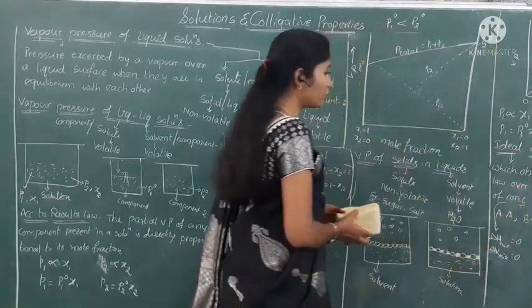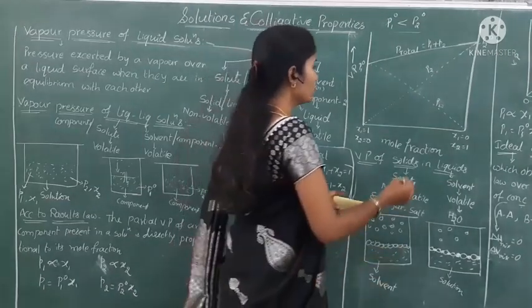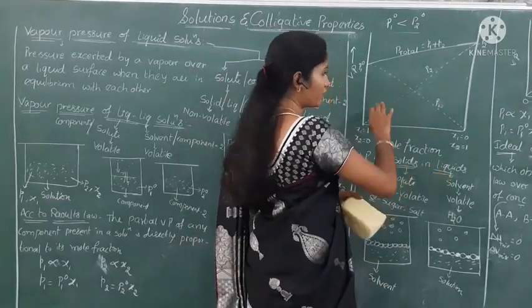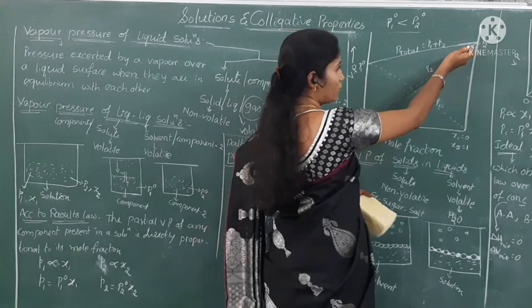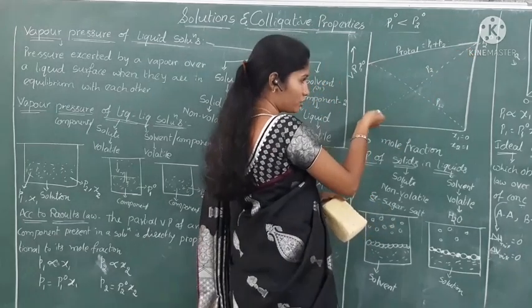Let us see the graph for positive and negative deviations. For positive deviation, we get the more value. So it is an ideal solution. Suppose it is an ideal solution. It is for an ideal solution.